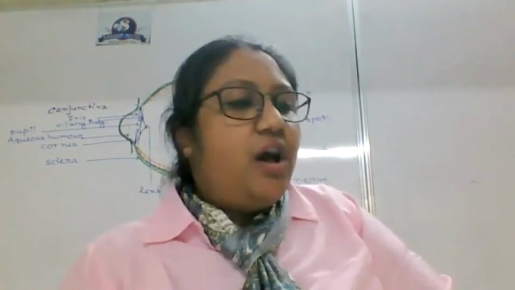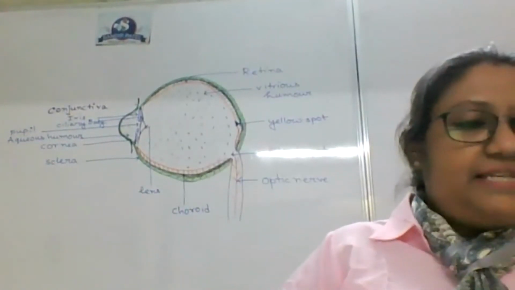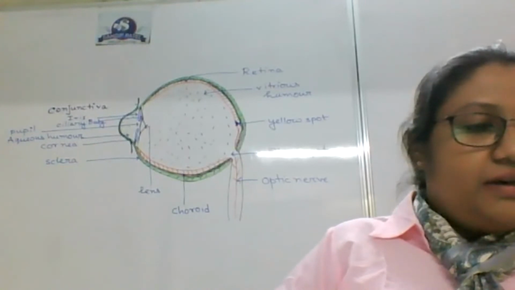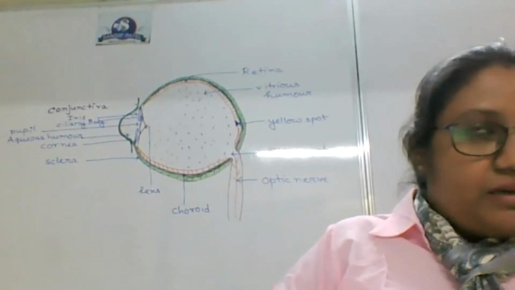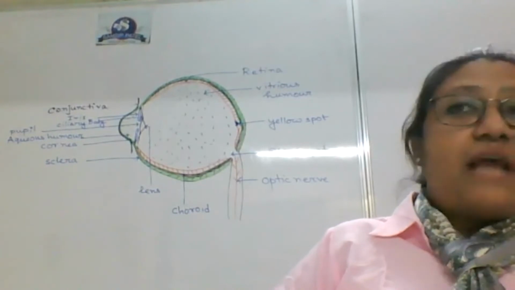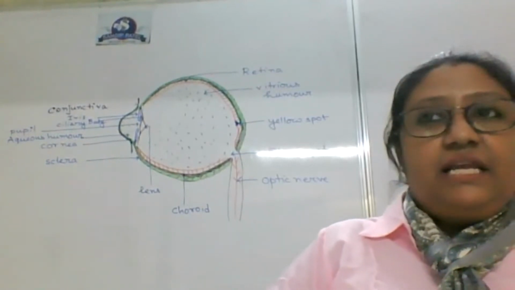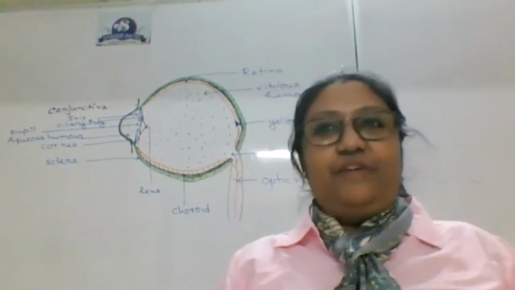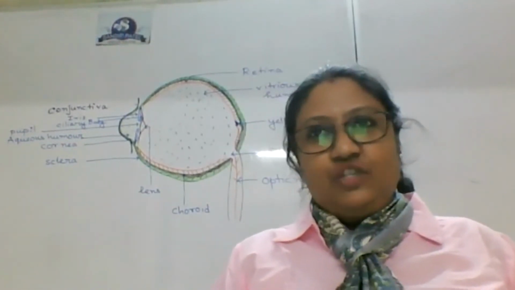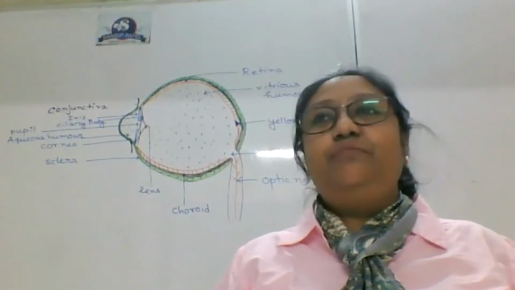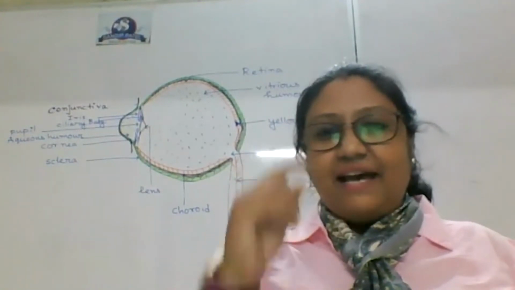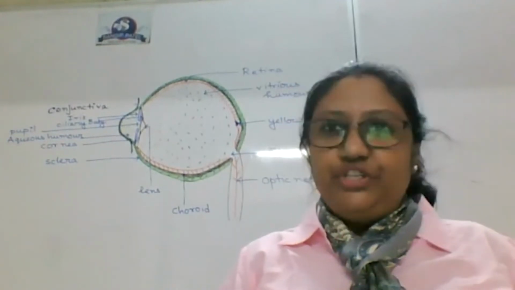Now, other than this, depending on the color of the iris muscle, we get the color of the eye. So if the iris muscle has blue pigment, the inner part of the eye will be bluish.